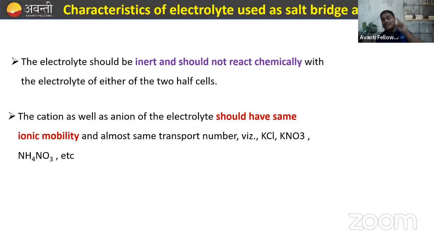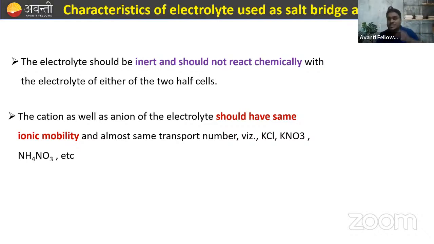So it must be chemically inert. The cation as well as the anion of the electrolyte should have the same ionic mobility. Always remember this, right?